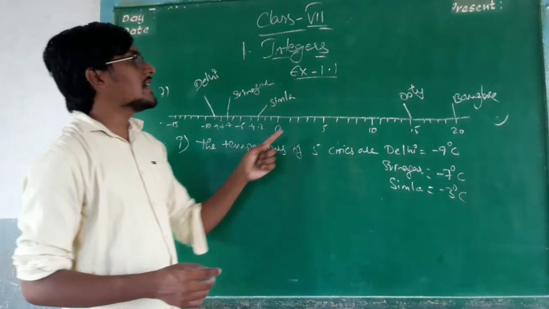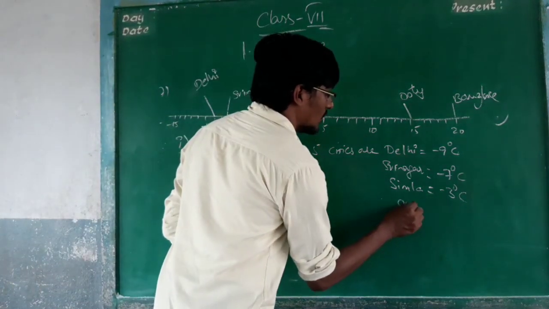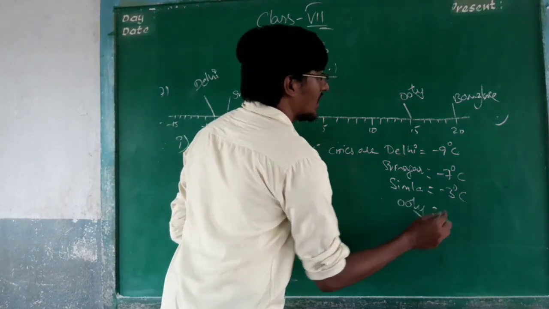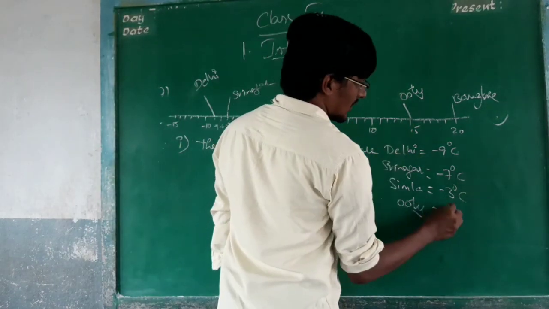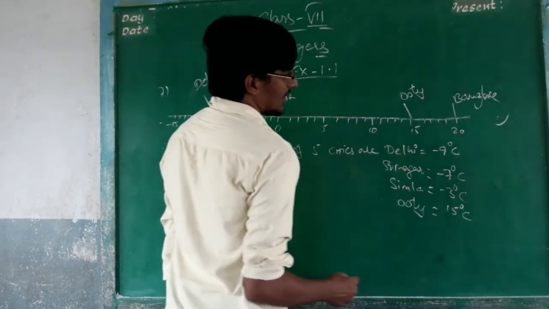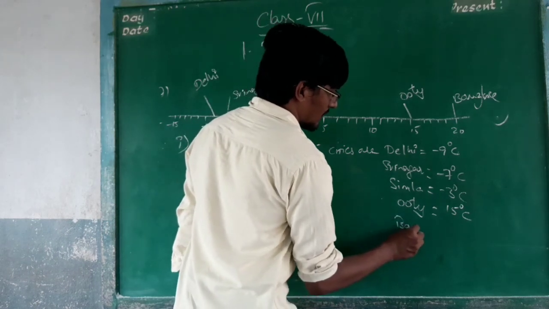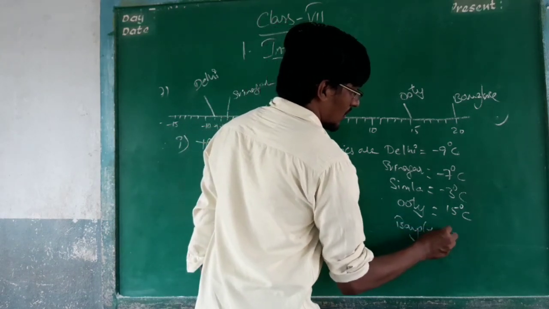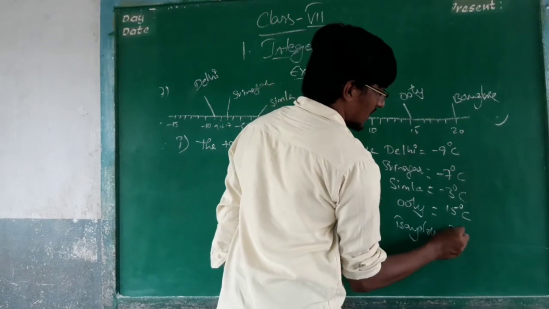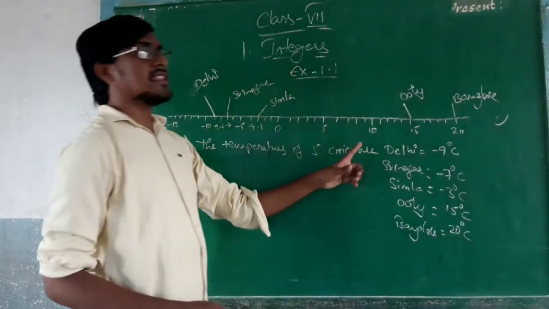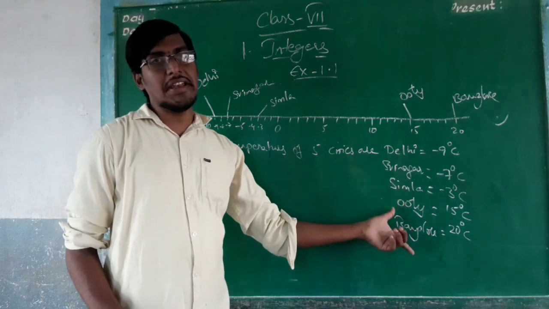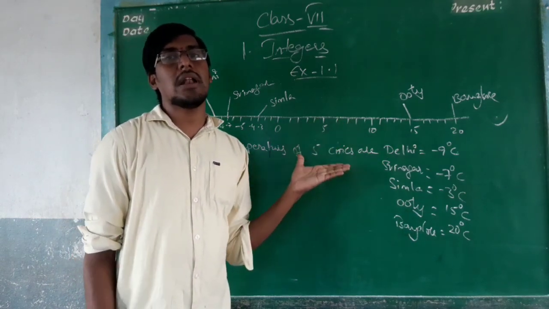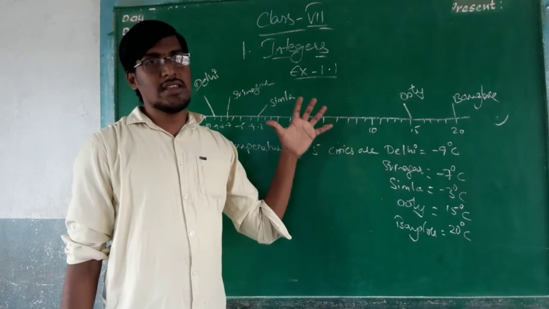Okay. After that, the next city is Ooty. What is the temperature given for Ooty? 15 degrees centigrade. And Bangalore is equal to what? 20 degrees centigrade. These are the temperatures of the 5 cities in India recorded on the number line, as shown in the figure.